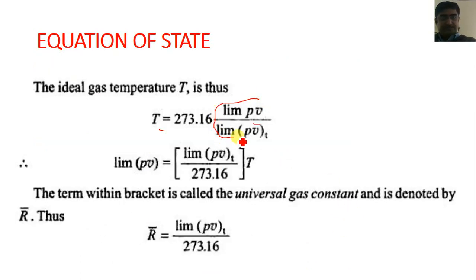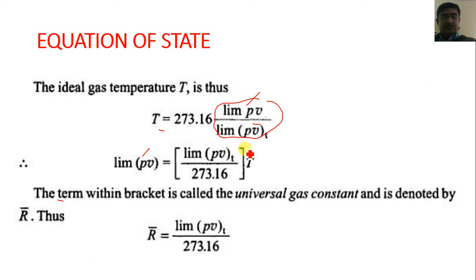Now if you want to find the value of limit PV, we have to shift all the terms to the left side, so T into limit of PVt upon 273.16. Now the term within the bracket is called the universal gas constant and is denoted by R bar.